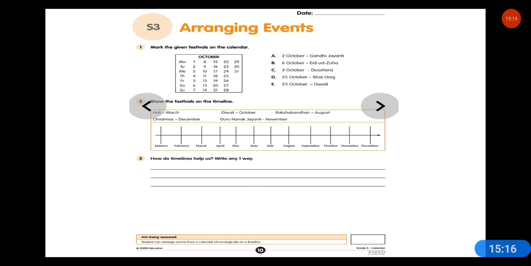Question 3: The October month calendar is given here. You have to mark the given festivals on the calendar: 2nd October, 6th October Eid al-Adha, 3rd October Dussehra, 25th October Bhai Dooj, and 23rd October Diwali.